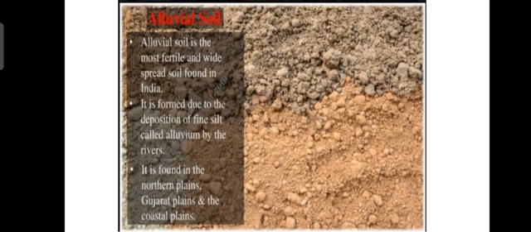As we know, the northern plains on which the alluvial soil is found are formed by the interplay of 3 different rivers, that is Ganga, Brahmaputra and Indus. These rivers carry sand, silt and clay, different sediments, and deposit them on the northern plains. It is found in the northern plains, the Gujarat plains and the coastal plains.